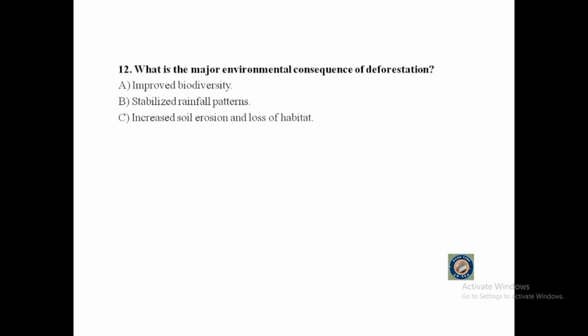Question number 12. What is the major environmental consequence of deforestation? A. Improved biodiversity. B. Stabilized rainfall patterns. C. Increased soil erosion and loss of habitat. Or D. Decreased carbon dioxide levels.